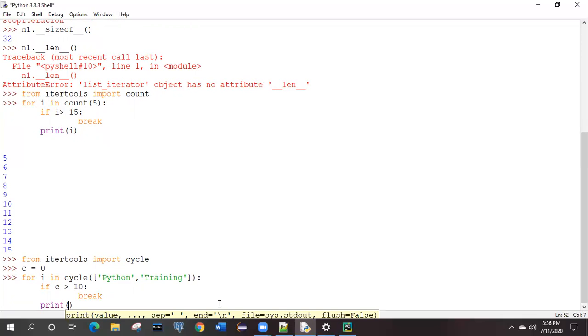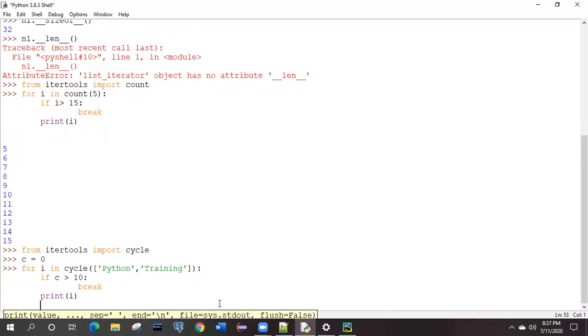Print I. Okay. And one more point over here: because we initialized C, we have given the condition for C also. But we didn't provide the steps count till now, right? How it is going to be incremented, that we need to tell.